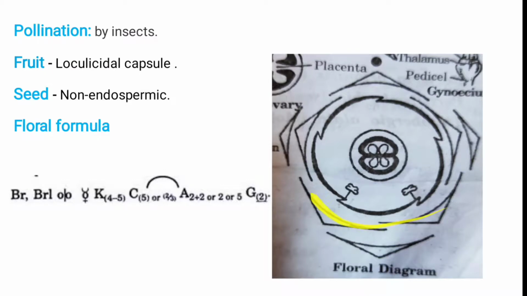The outer layer is the calyx, 5 in number, with imbricate arrangement. Then the corolla is also 5 in number, and also fused together, but the estivation is twisted. In this diagram, only 2 anthers are present. And the gynoecium is bicarpellary. You can see in one locule 2 ovules are present, and the attachment of the ovules is axial placentation. So with the floral formula and floral diagram, we write down the characteristics of these floral characters.